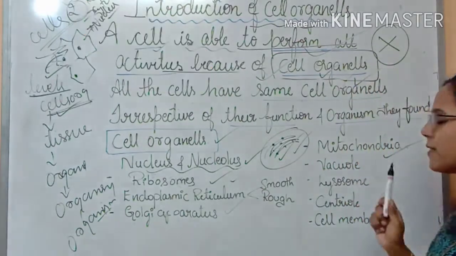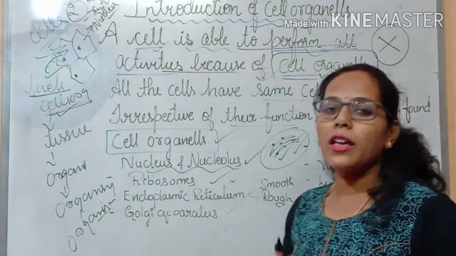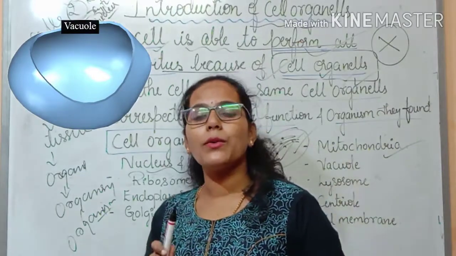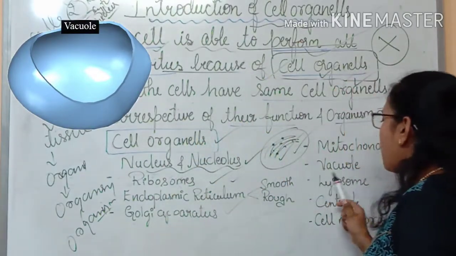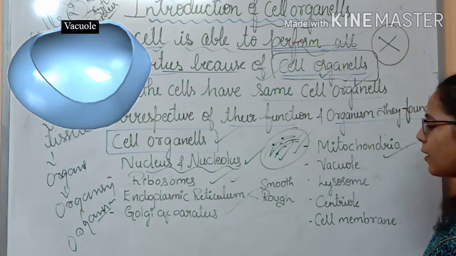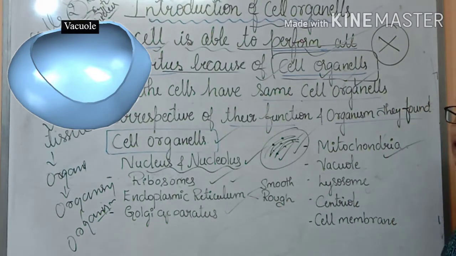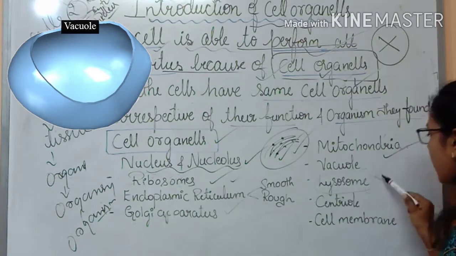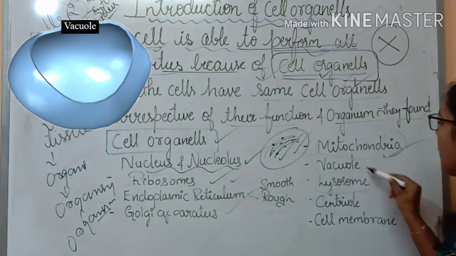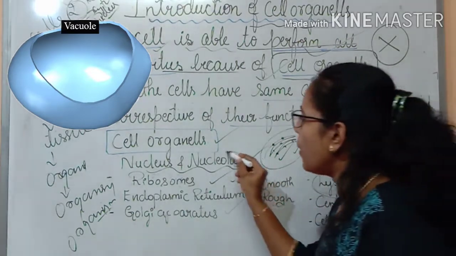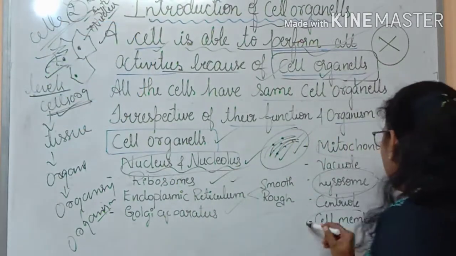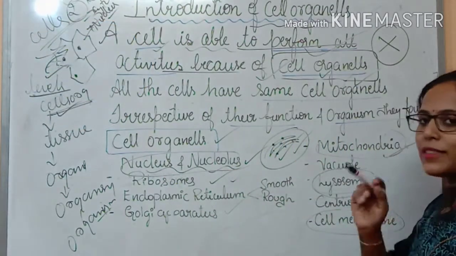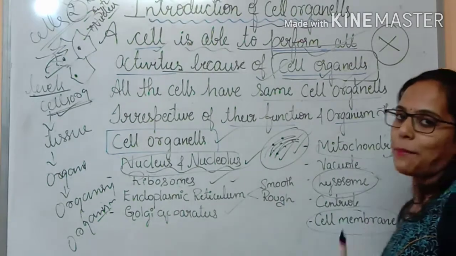Moving to the next, that is the vacuole. When I talk about the vacuole, vacuoles are present only in plant cells, not in animal cells. This is also a very important cell organelle. Moving to one more important thing, this is very important. See, about mitochondria, about ribosome, about the nucleus and about the cell membrane, there are some fixed questions that will be asked in every examination.